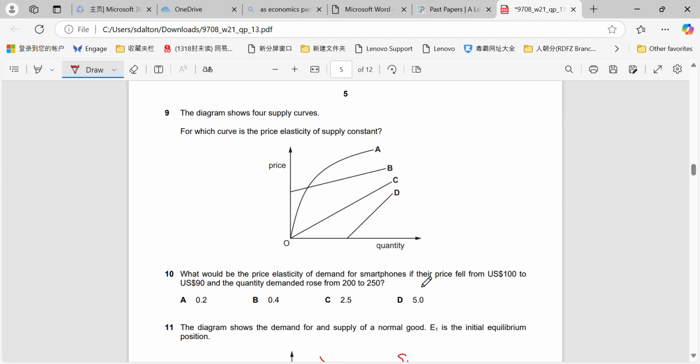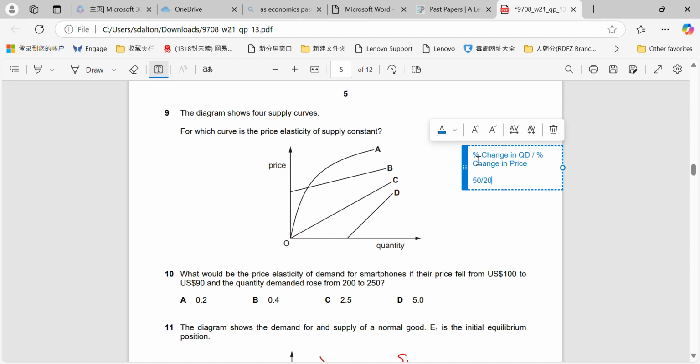Question 10. What would be PED for smartphones if their price fell from US $100 to US $90 and quantity demanded rose? So remember the formula first. PED is the percentage change in quantity demanded divided by the percentage change in price. So the change in the quantity demanded is 50 over 200, which is 25%.